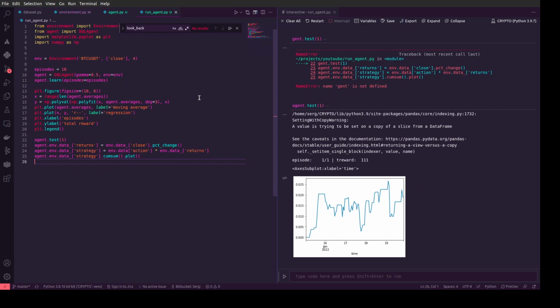And we have multiple ways to improve these results. The easy way is tuning this neural network. A harder way is to build a more complex environment and a more complex agent. And let's talk about it in the next video.